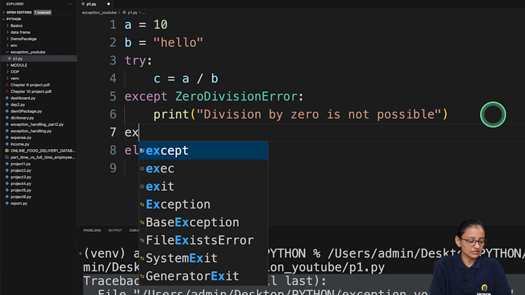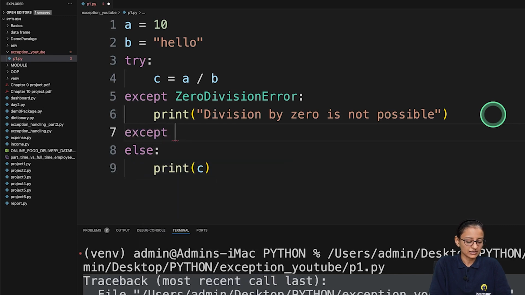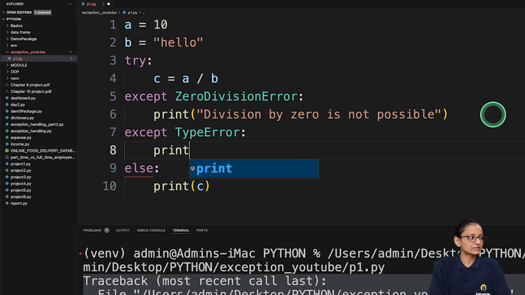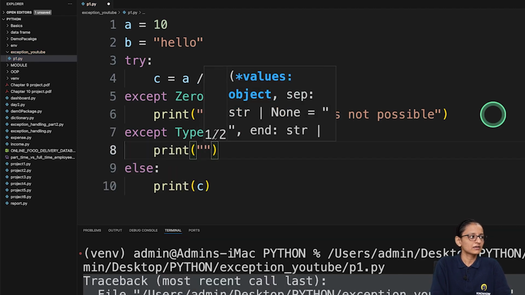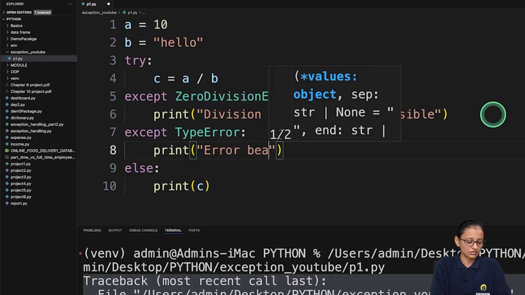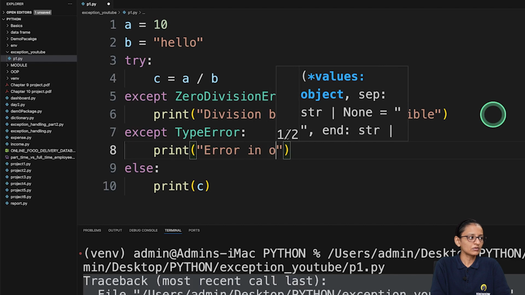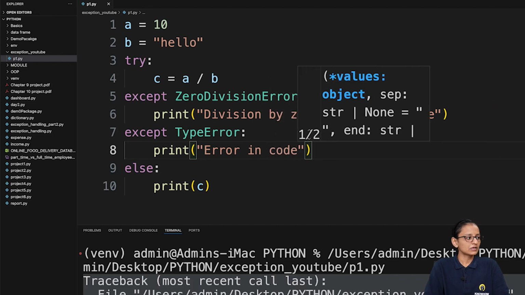So you can write except, then let's say there is one inbuilt error called TypeError. You can write this, and here you can write whatever you want to print. Error in code. So let's save it.